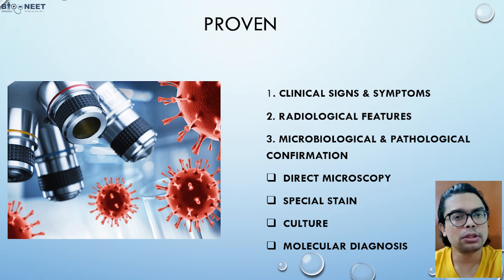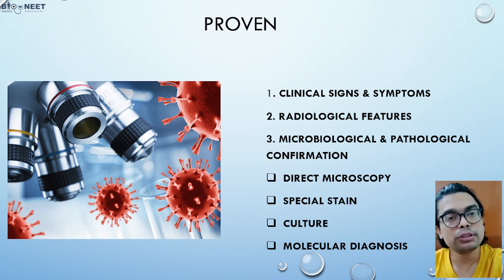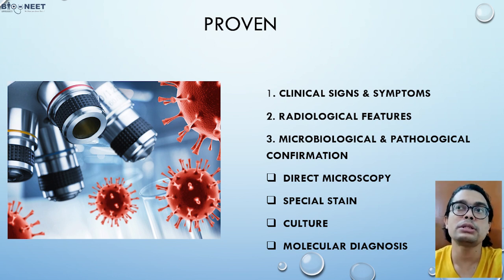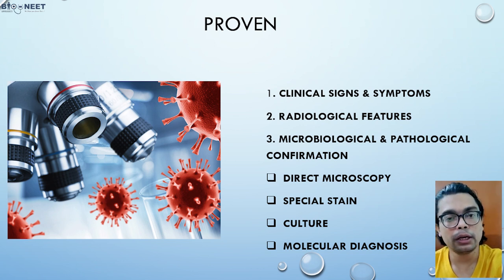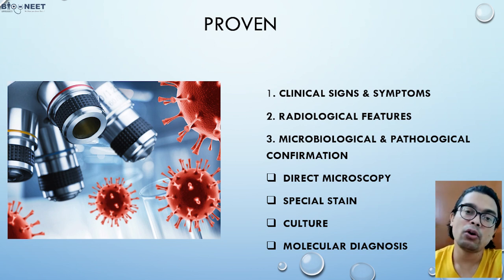We can go for microscopic examination or KOH mount. Then we can use certain stains also, like hematoxylin and eosin stain, or PAS, Grocott-Gomori stain. So these are certain microbiological or biochemistry parts. Or you can also go for culture. What is used for culture? Brain heart infusion agar, or potato dextrose agar, or SDA agar.